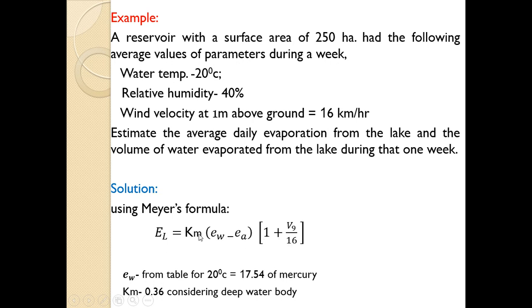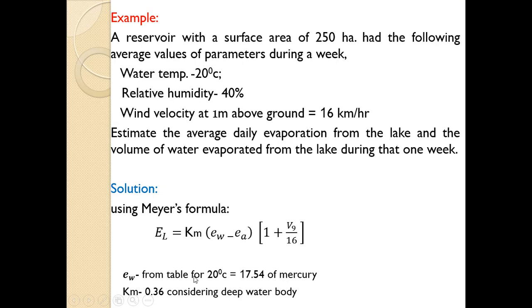Here Km we have already discussed; this is the coefficient which depends upon deep or shallow water. Here it is not mentioned, so we will assume it as deep water. For a deep water body it is 0.36. Then EW and EA. In this numerical the water temperature is given as 20 degrees centigrade, so with the help of this we can find EW, because in the exam directly the value will be given or a table will be provided.